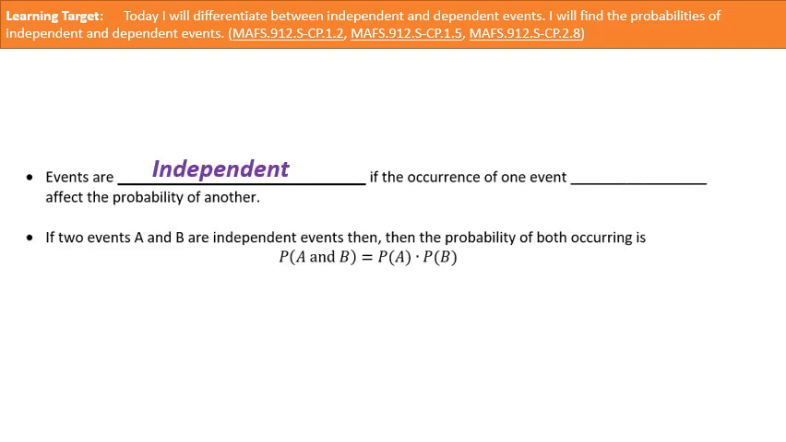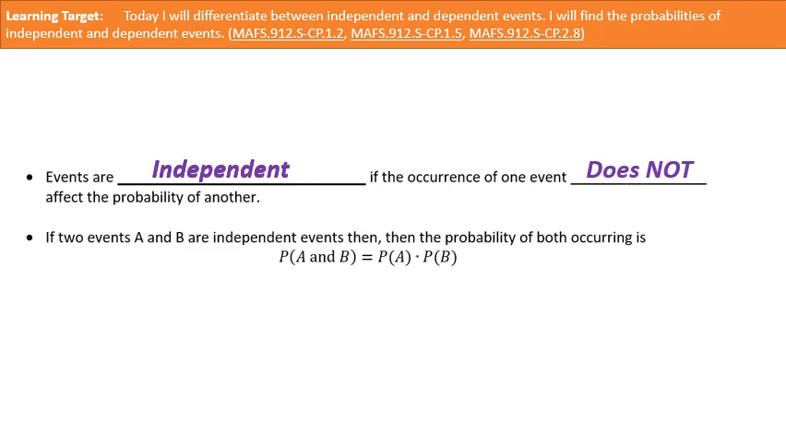Okay, so events are independent if the occurrence of one event does not affect the probability of the other event. So if you have two things that are happening, and when you do the first event, the probability of the second event does not change, then we say that those two events are independent.